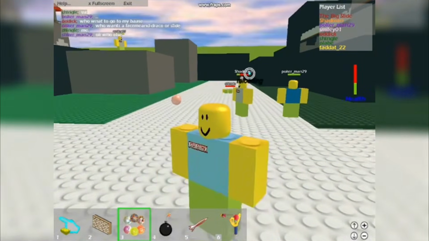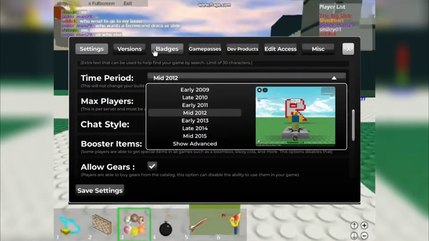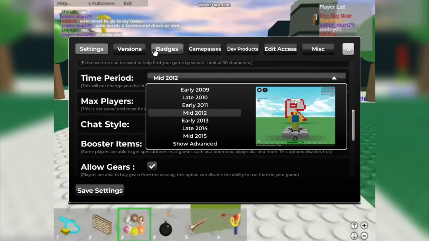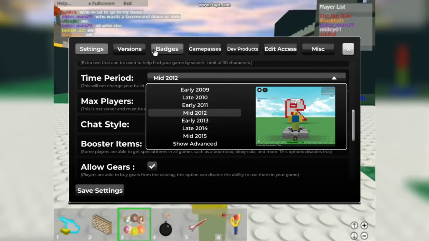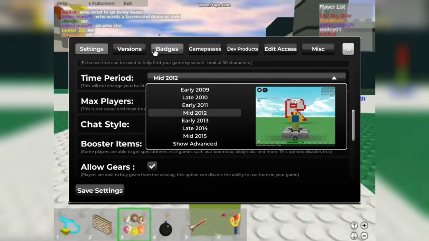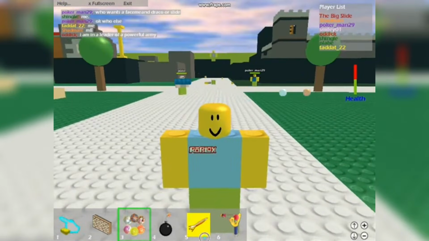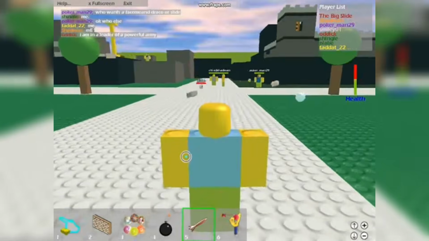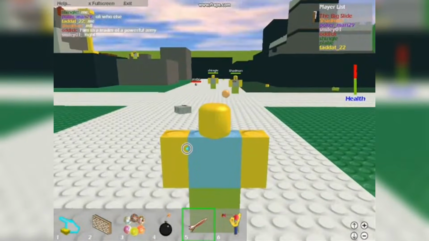Another key feature was the ability to choose from different eras of Roblox, ranging from 2009 through 2015. Each era changed the way the game looked and felt, from graphics to materials to even the user interface. It was like having multiple versions of Roblox built into one game.